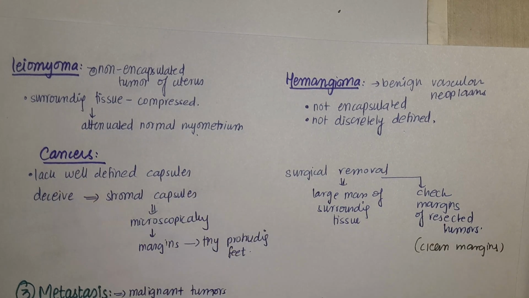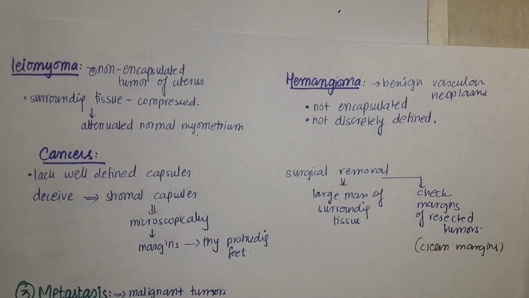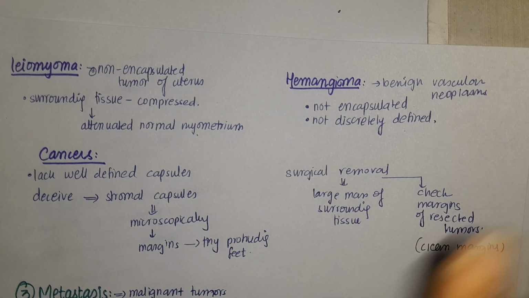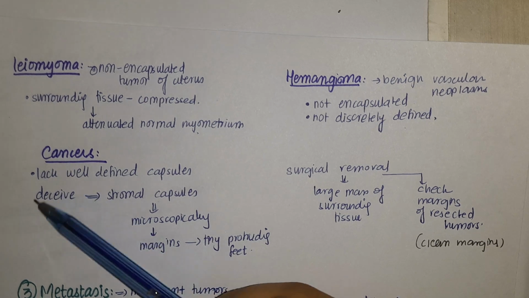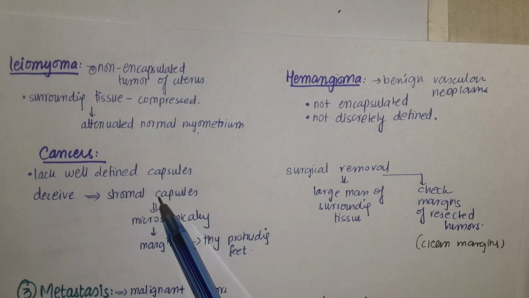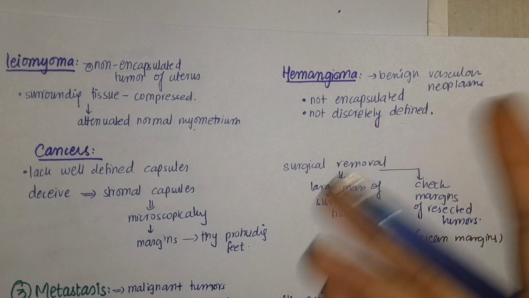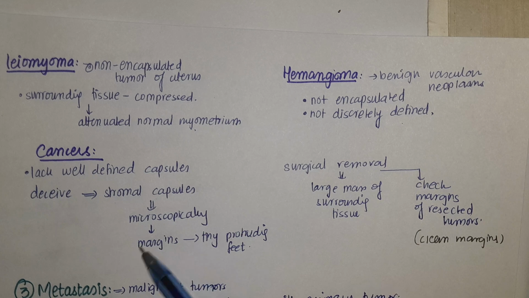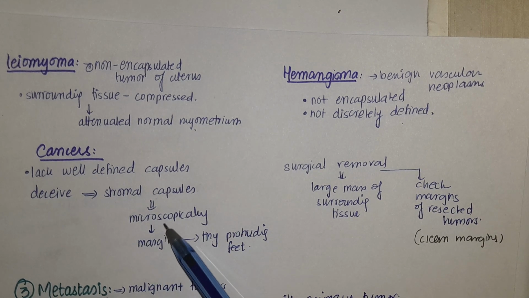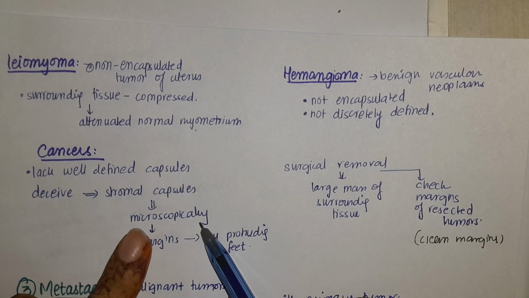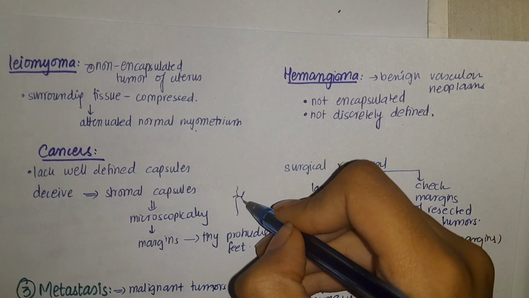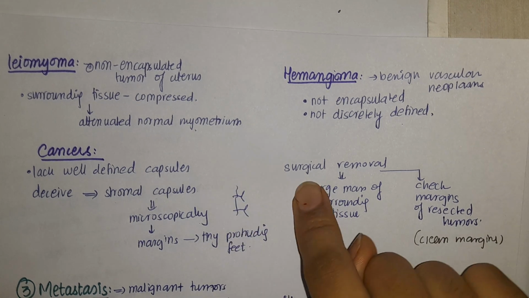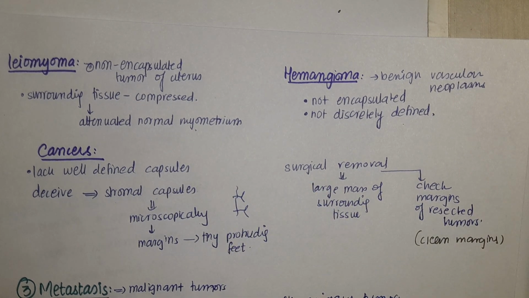Now when we talk about cancers, as I told you, they will not have any encapsulation. So first thing, if there is no encapsulation, it means we are very close to a cancer. Then second thing, sometimes the cancer cells can deceive by faking an encapsulation. That fake encapsulation is a stromal encapsulation or stromal capsule. But whenever we see the stromal capsule, microscopically, when we see the margins, they have tiny protruding feet. What are these tiny protruding feet? They are for the growth of the cancer, for its infiltration, invasion and destruction of the surrounding tissue.